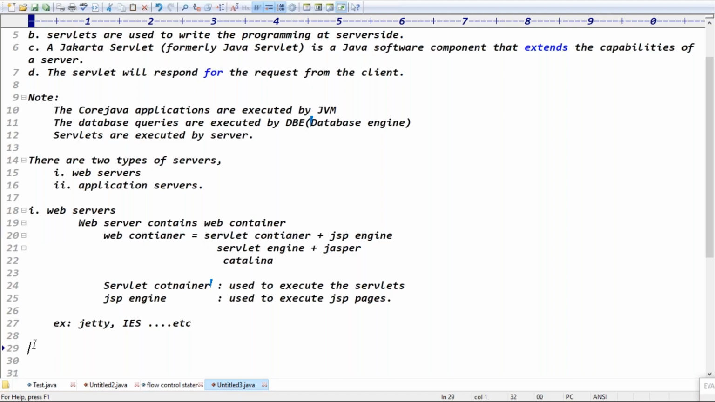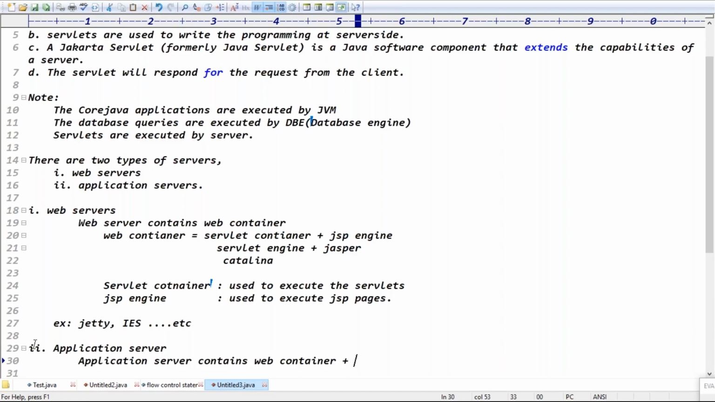That's what, guys, now we are going to the application server. An application server contains the web container plus the EJB container. Guys, application server means what? It contains the web container plus what?